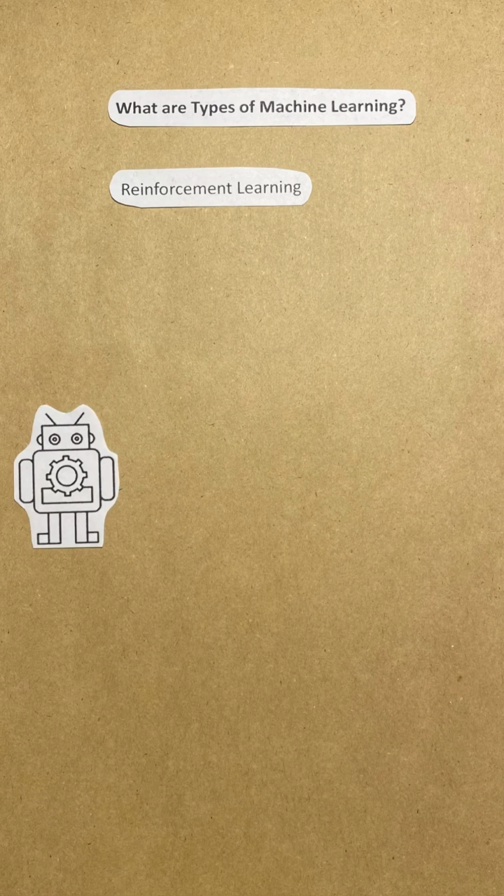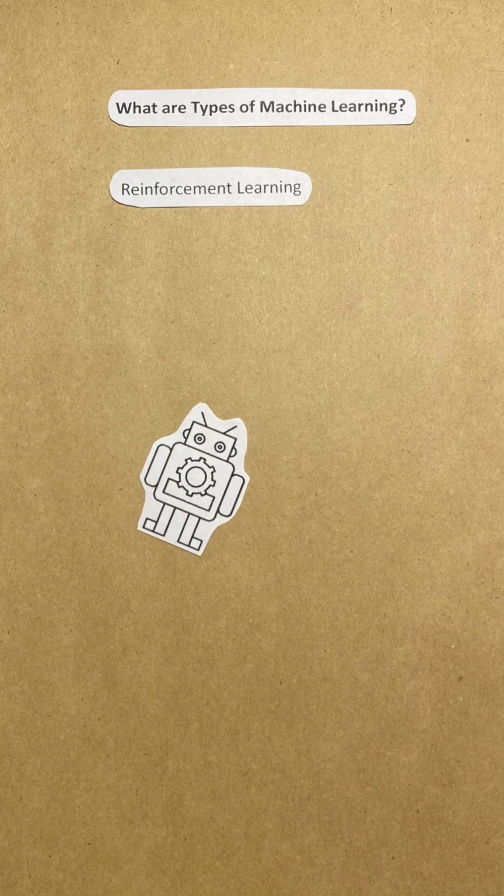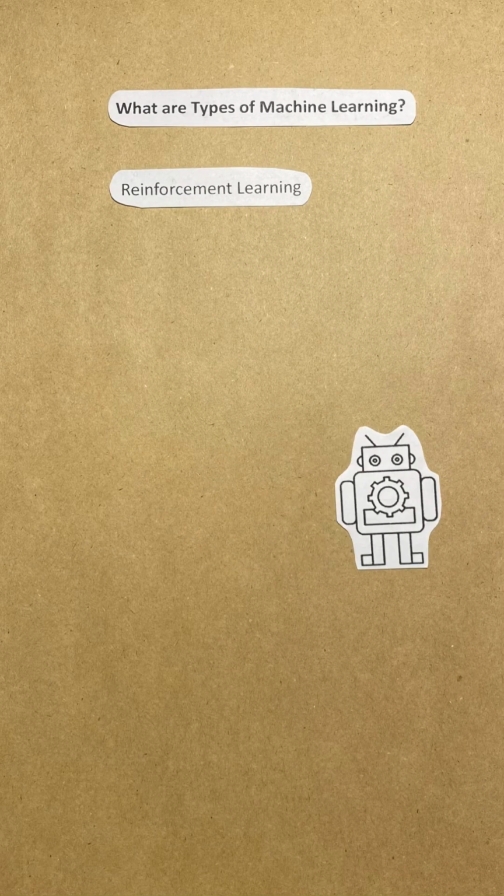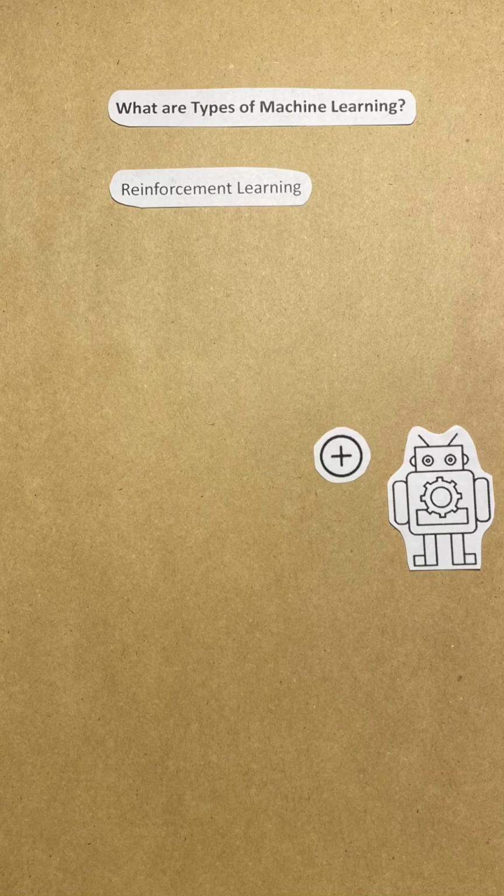Finally, the last type of machine learning is reinforcement learning. Imagine you're teaching a robot to walk. The robot tries different ways to move its legs. If it falls, it gets a penalty or negative feedback. If it moves forward, it gets a reward or positive feedback. The robot learns which actions help it walk better and keeps improving.